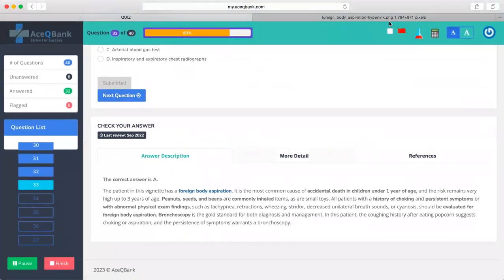It is the most common cause of accidental death in children under 1 year of age. The risk remains high up to 3 years. Peanuts, seeds, beans, and small toys are the most commonly inhaled items. A history of choking and persistent symptoms with abnormal physical exam findings like tachypnea, retractions, wheezing, stridor, unilateral breath sounds, or cyanosis should be evaluated for foreign body aspiration. Bronchoscopy is the gold standard for this.